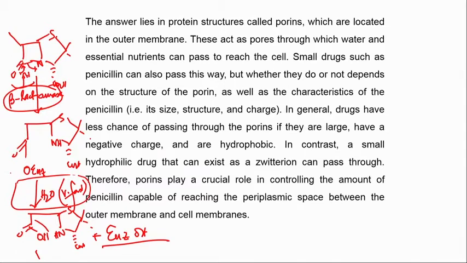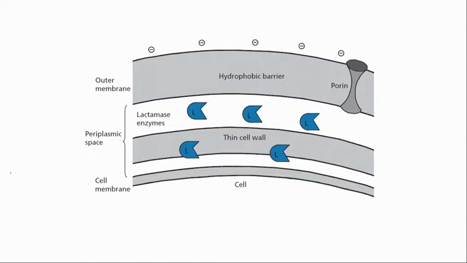A beta-lactamase enzyme has a very high turnover number. High turnover number means one molecule of beta-lactamase can hydrolyze several molecules of penicillin, making them ineffective. Okay. And this is the major cause of concern in today's bacterial infection scenario.